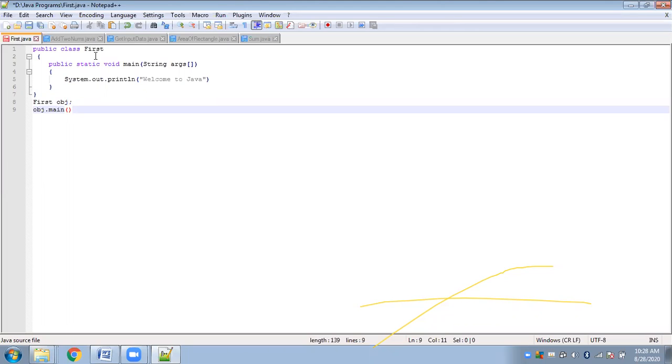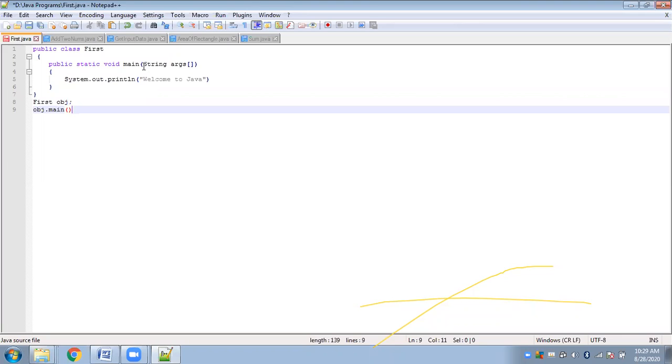As we discussed in the previous class, we define all the properties and behavior that belong to an object inside the class. And to be able to access those properties or behavior from the class, we create objects. You have done this in structure also in C programming. It is very much the same thing. But here I have a class, and I have a function inside the class, main.